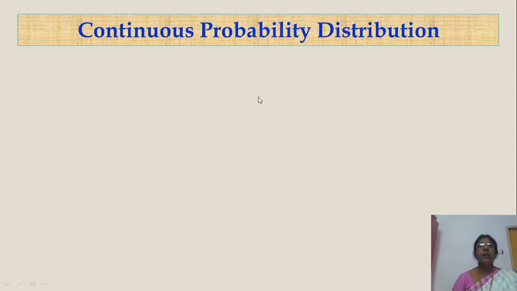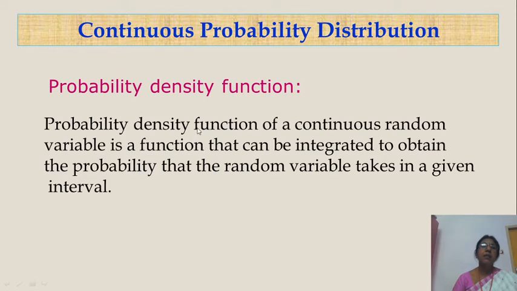Okay, now we see the continuous probability distribution. I have already told you that for a discrete variable we see the probability mass distribution function. But when the variable is a continuous random variable, the function defined on this continuous random variable is called the density function. This is the probability density function of a continuous random variable.